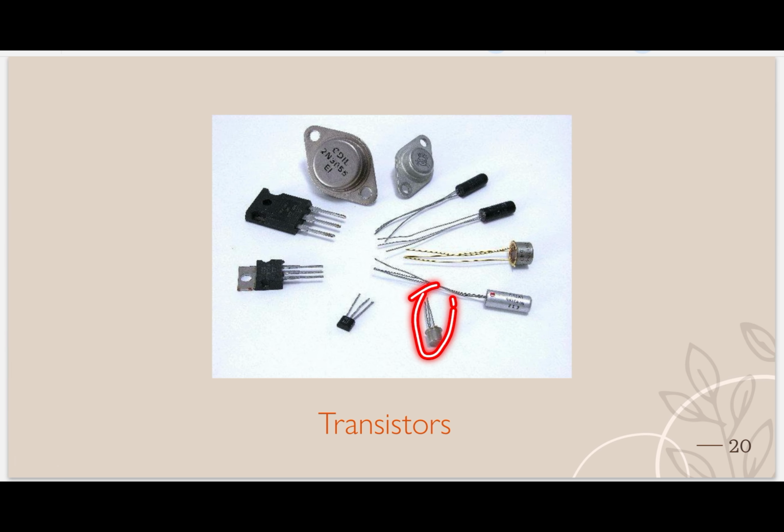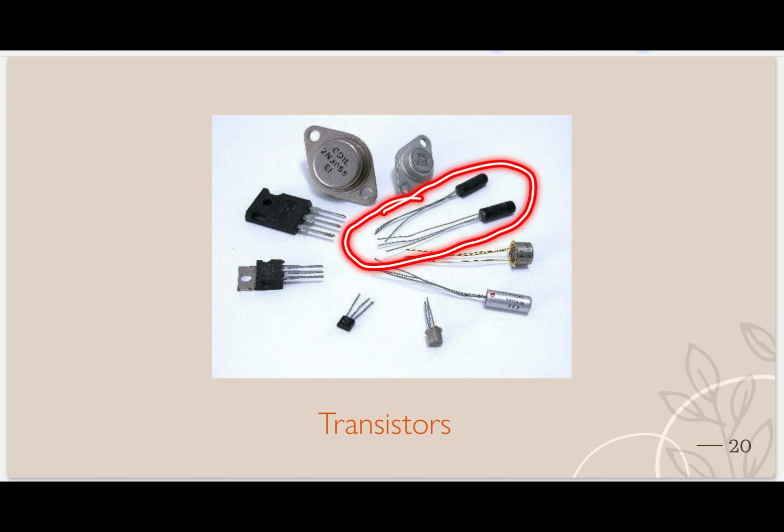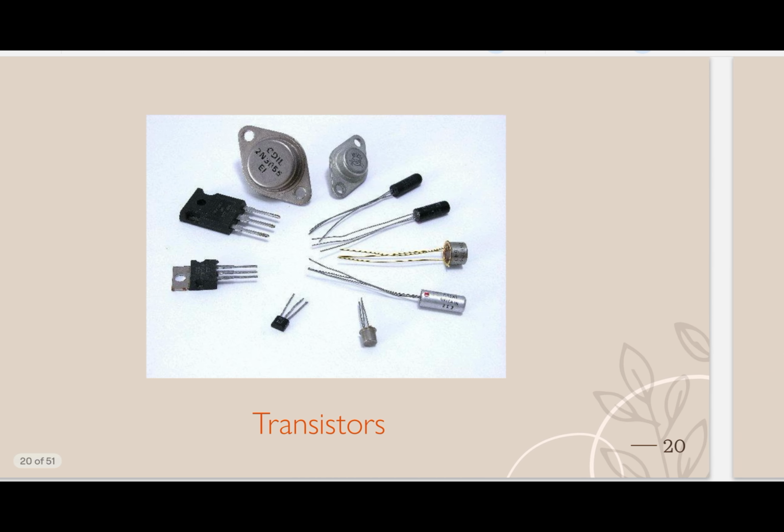These are called different types of transistors. You have seen this in, for example, a remote car or any electronic gadget. In any electronic gadget, you will see these small transistors of different size, shape, and color. Why different size, shape, color? Because the functionality of every transistor is different, so that we can identify that particular transistor. For example, this transistor works on display, this works on sound. I am just giving an example. So how will you know which transistor does which work? That's why they have different size, shape, and color.